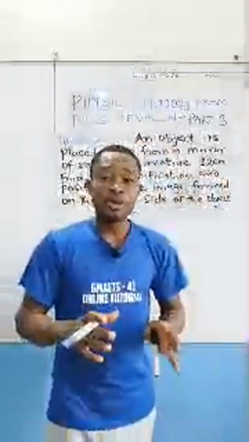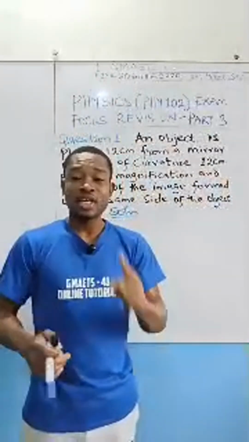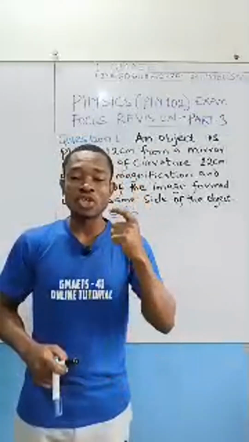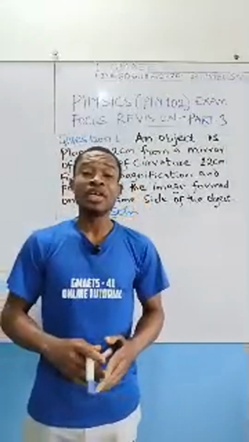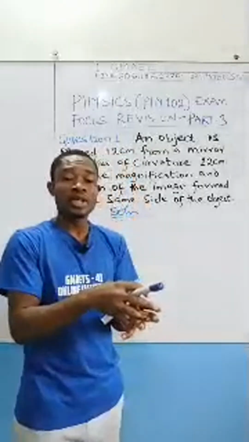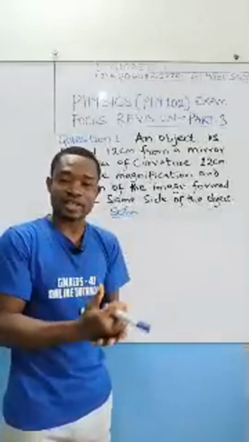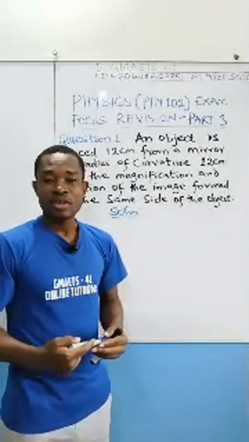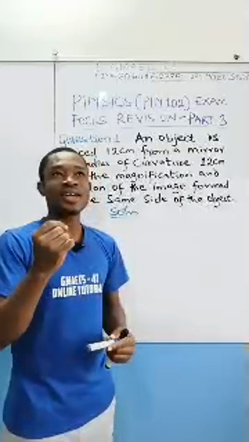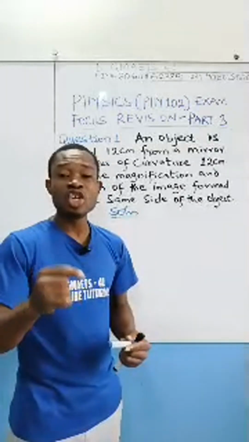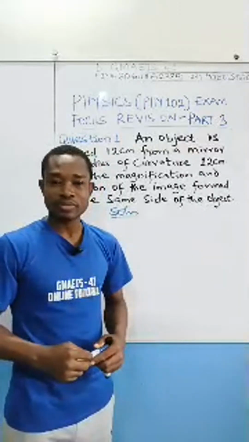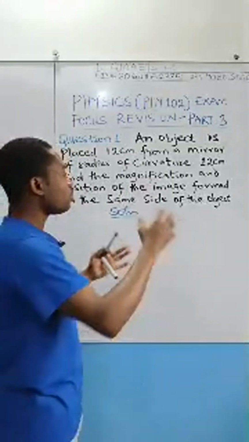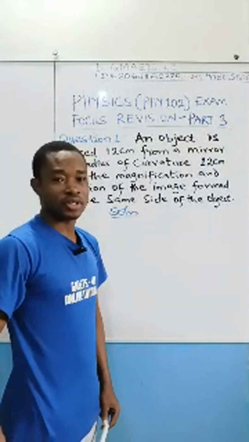In the study of mirror, we have concave and convex mirror, like I said. Concave mirror is that which generally forms an image on the same side as the object, which means the image that is formed by a concave mirror is on the same side as the object. That happens in what I can say 99% of the cases. It's only in one case that the image formed by a concave mirror will not be on the same side as the object. In 99% of the cases, the object and the image are on the same side. Convex mirror, the object and the image are never on the same side. So you take note of that.